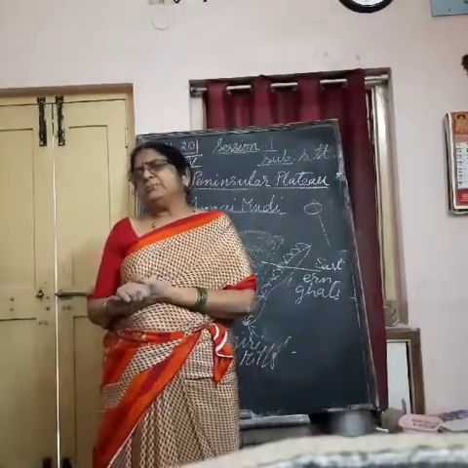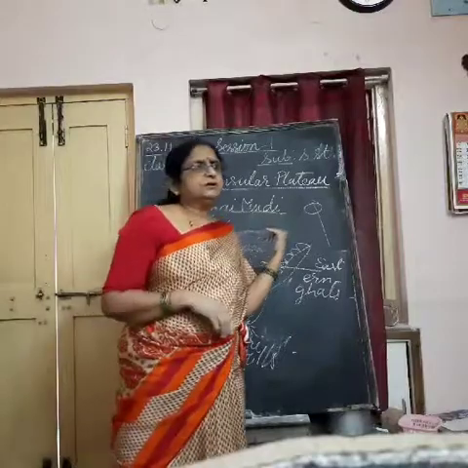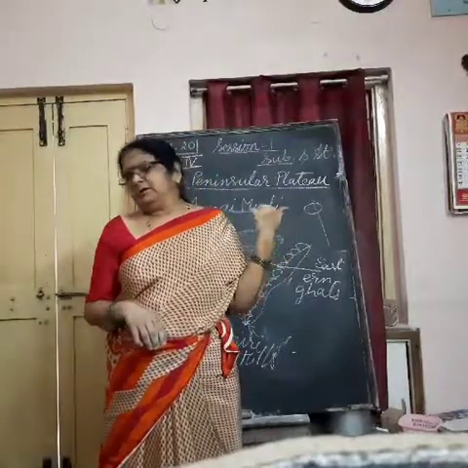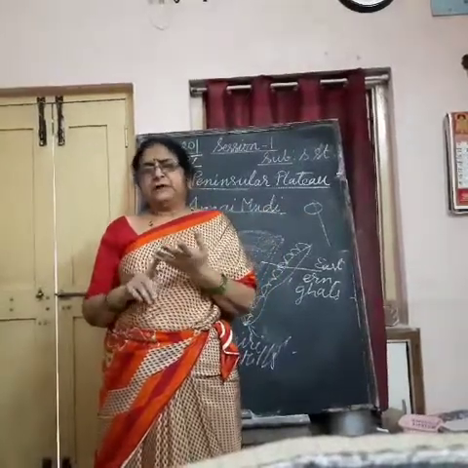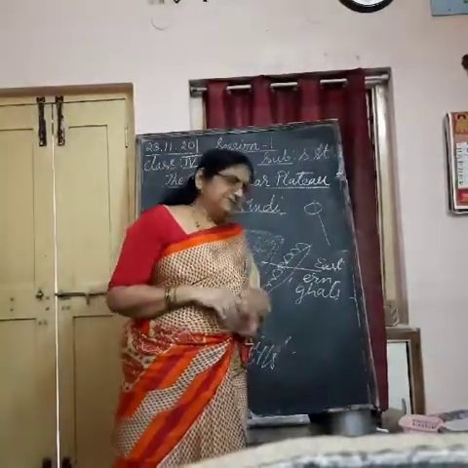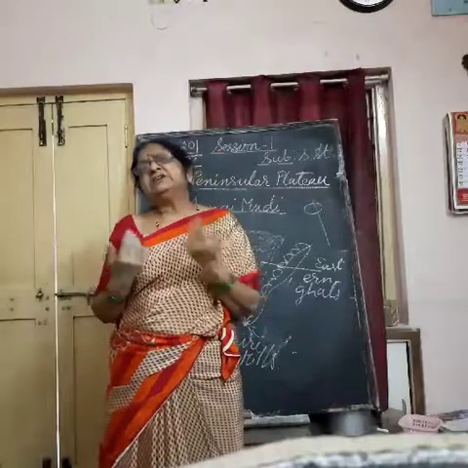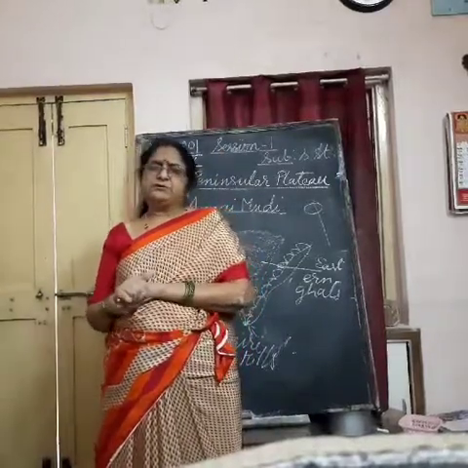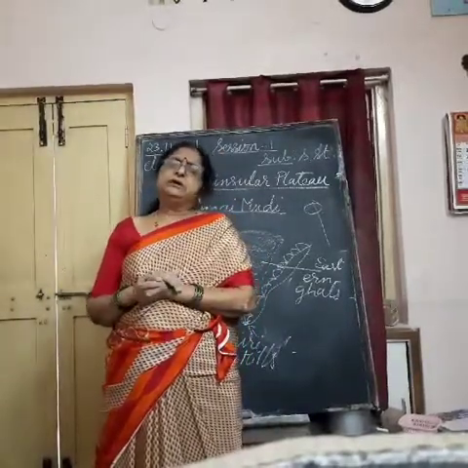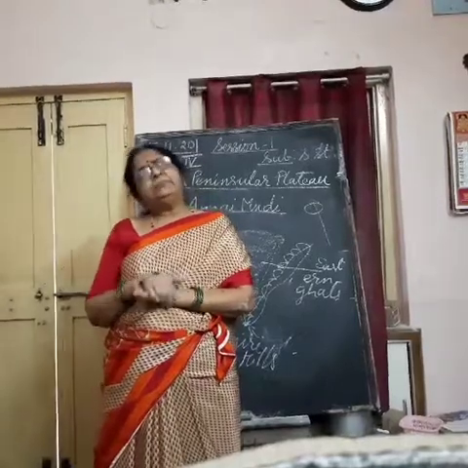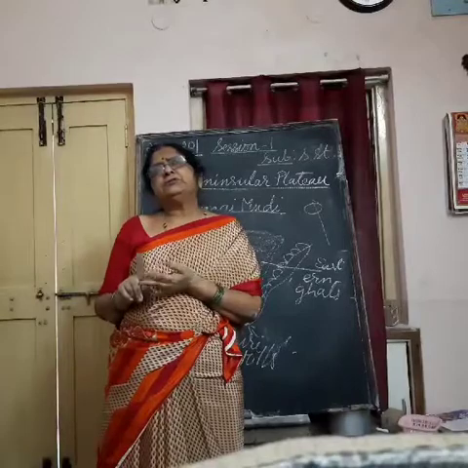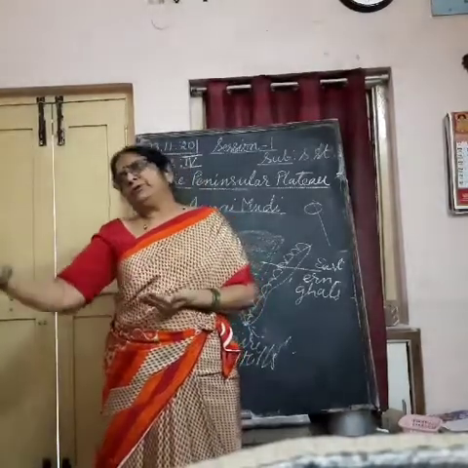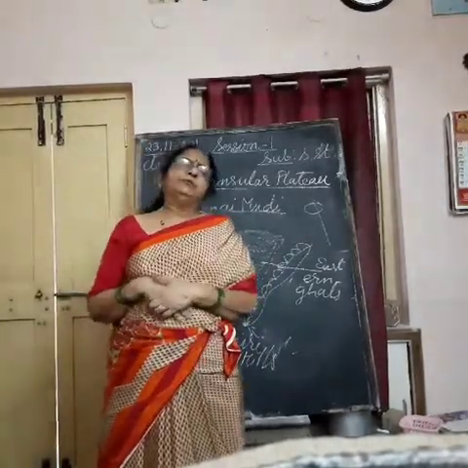Understand? Among them, Narmada river falls into the Arabian Sea. Tapi river also. Tapi and Narmada, two rivers of the peninsular plateau, fall into the Arabian Sea. Other important rivers are Godavari, Krishna, Kaveri, Tungabhadra, etc. They all fall into the Bay of Bengal.